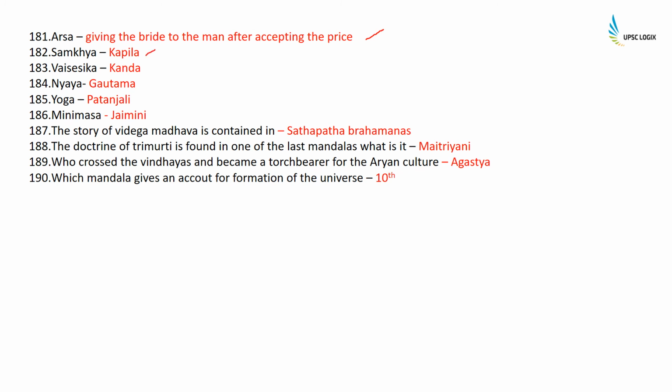Samkhya was Kapila, Vaisheshika, Kanada, Nyaya, Gautama, Yoga, Patanjali and Mimamsa, Jaimini. The story of Videgha Madhava is contained in Satapatha Brahmana. The doctrine of Trimurti is found in one of the last mandalas. What is it? It is Maitrayani. Who crossed the Vindhyas and became a torchbearer for the Aryan culture? It was Agastya. Which mandala gives an account of the formation of the universe? It is the 10th mandala.